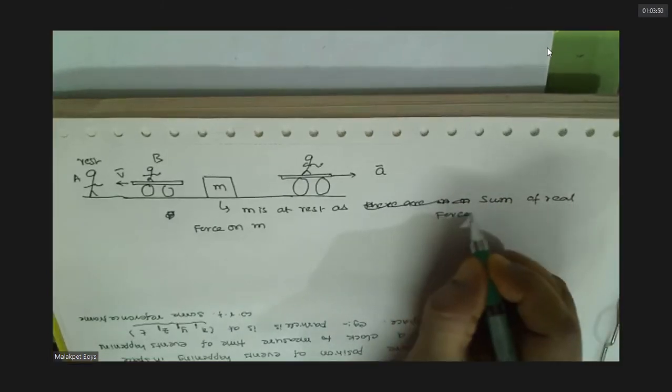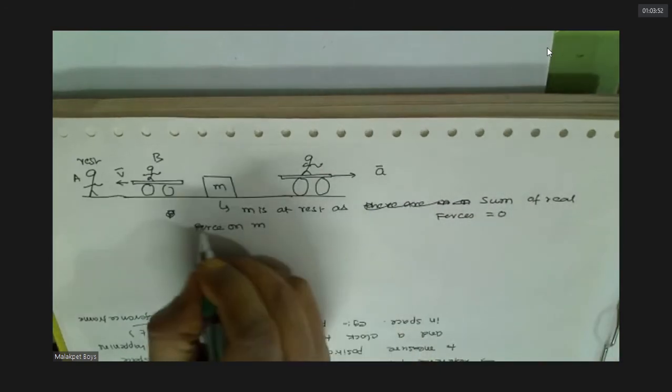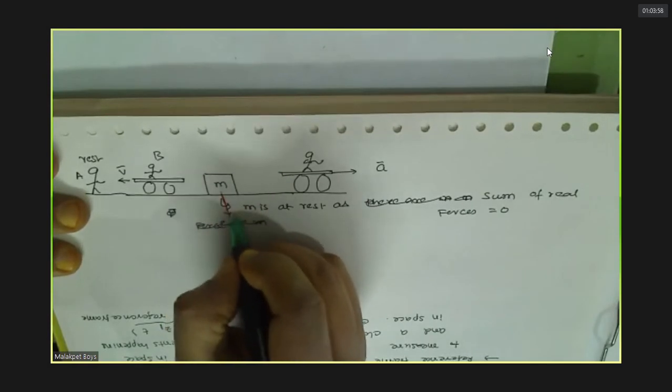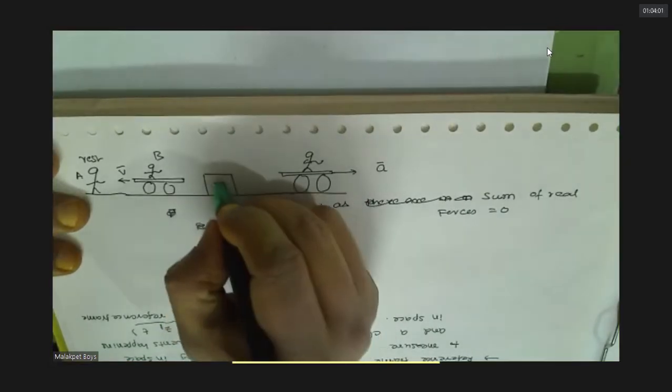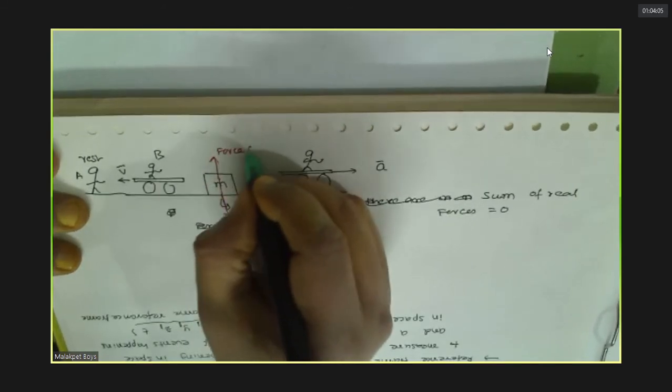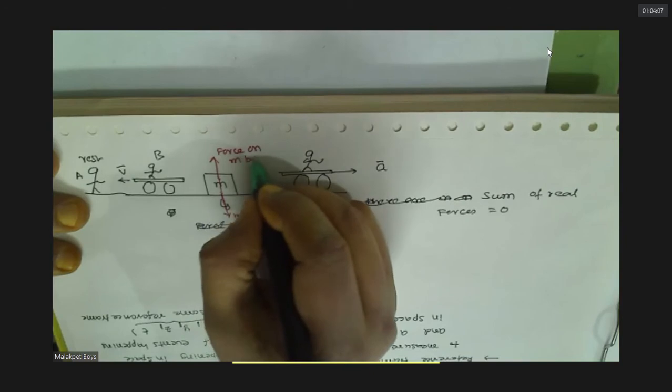What are the real forces, can you tell? One is its weight. This is not falling, which means it is counterbalanced by what? Normal force on M by ground. Do you agree with this?